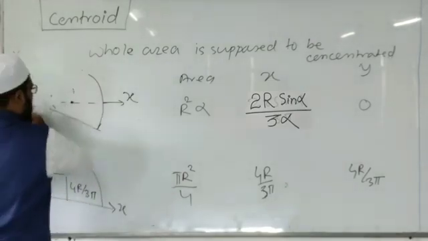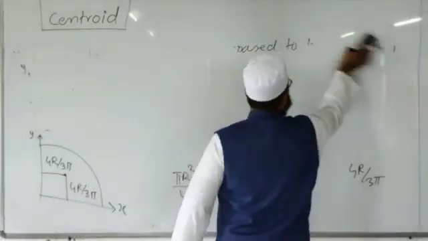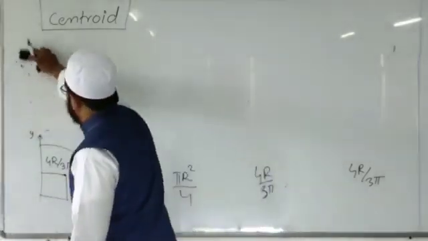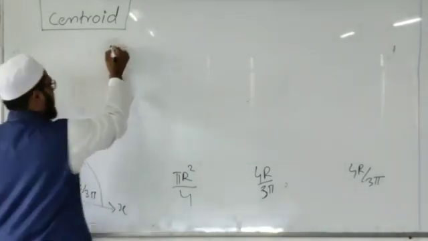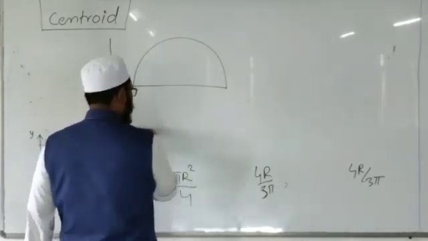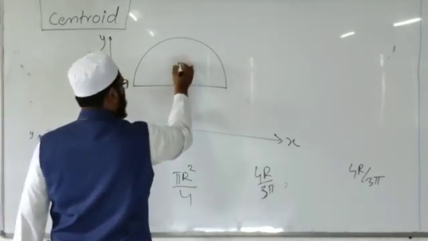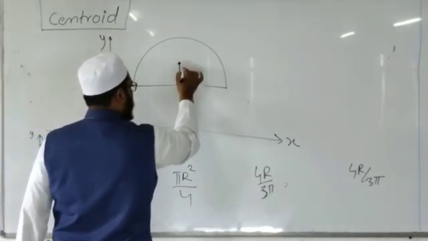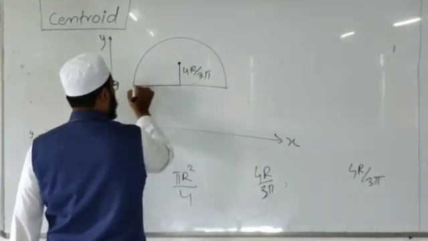Whenever the reference axis of the figure changes, ultimately the x coordinate and y coordinate of the centroid will definitely change. For example, very simple. Assume that it is a semicircle. It is x axis, it is y axis. We know that in semicircle the centroid is at a distance from the diameter of 4r by 3 pi, and this distance is r.